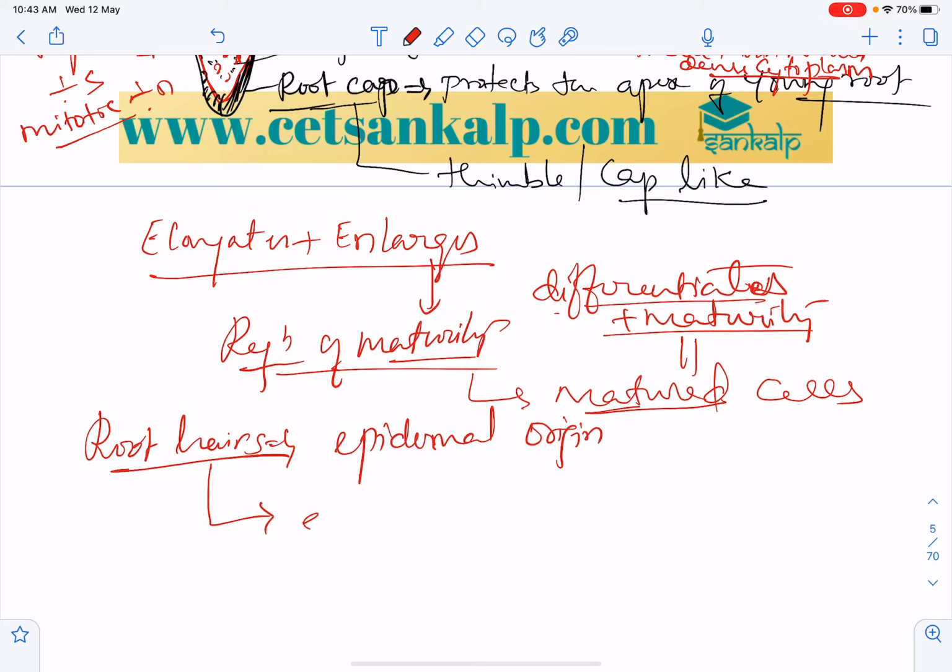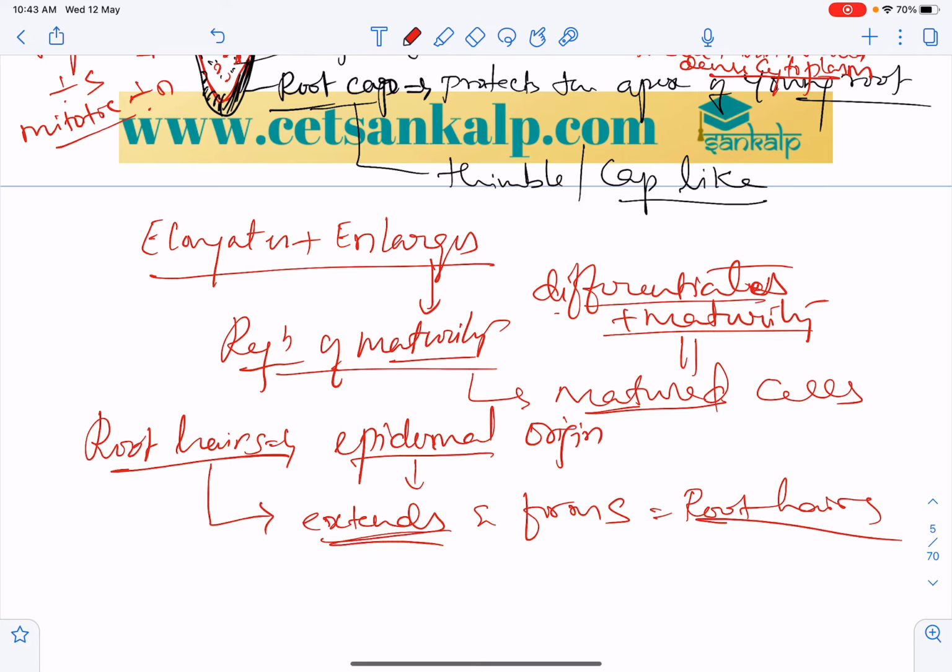The epidermal cells extend and form root hairs. The extended epidermal cells form root hairs. So this is what you have to keep in mind.